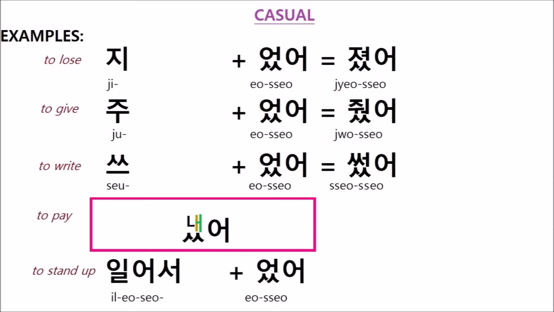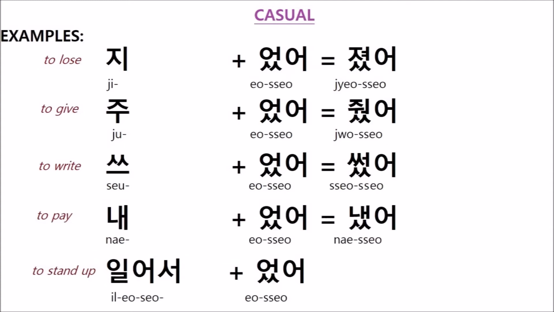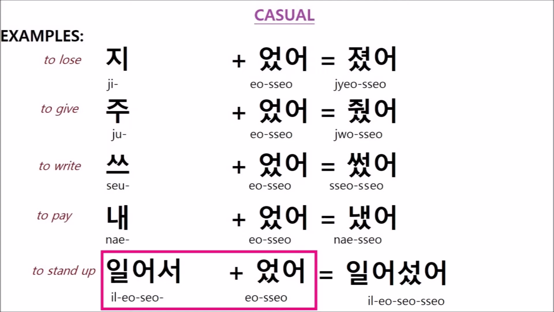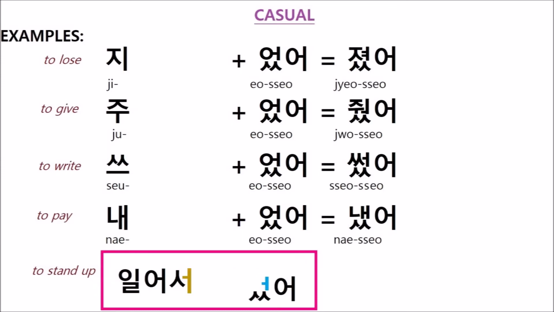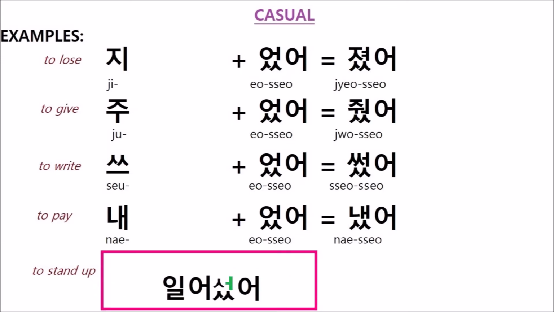Glorp. In the final example, the root verb ends in We don't need 2 us in a row, so remove the one in the ending. Or you can imagine them glorping together. Glorp.